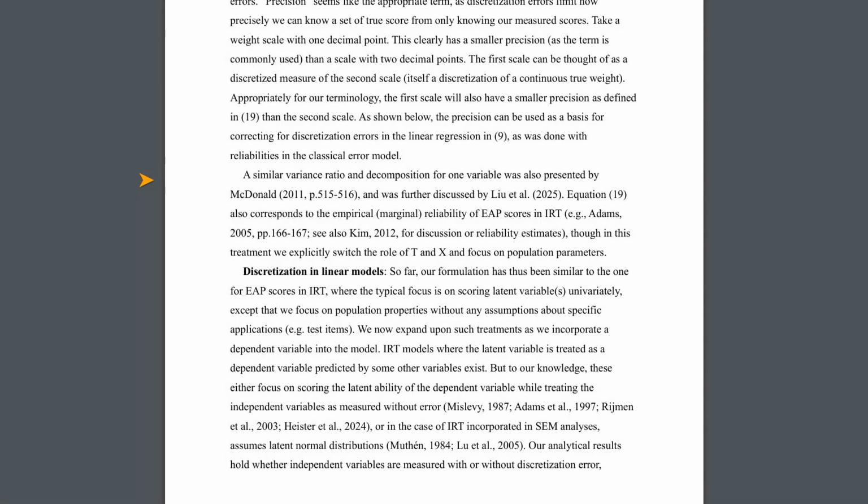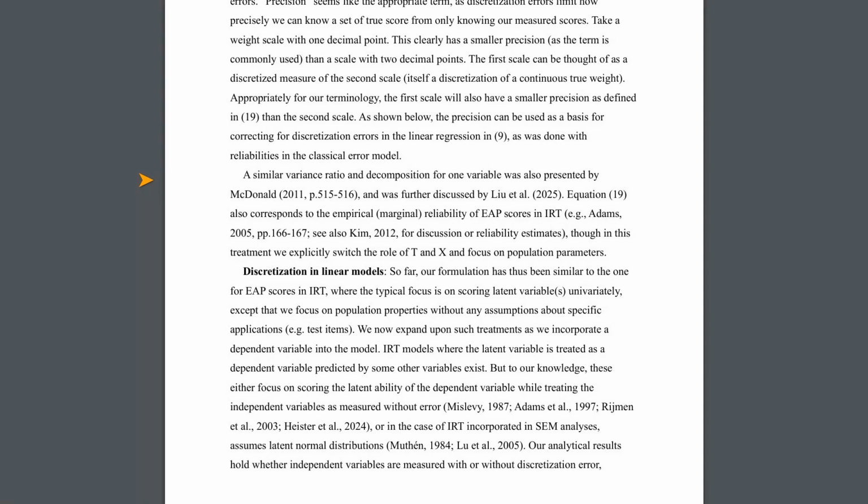This framework is super useful because it can explain many existing methods. For example, polychoric correlations, which are used with Likert scales or ordinal data in things like structural equation modeling, fit perfectly into this discretization model. When you use a Likert scale, you are taking a continuous underlying attitude and collapsing it into a few ordered categories. This is exactly what discretization error is about.